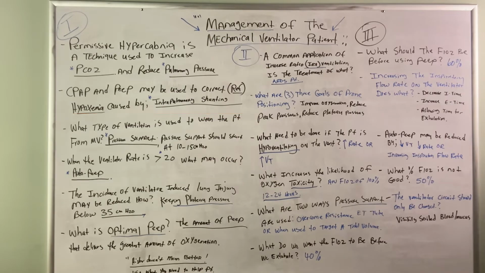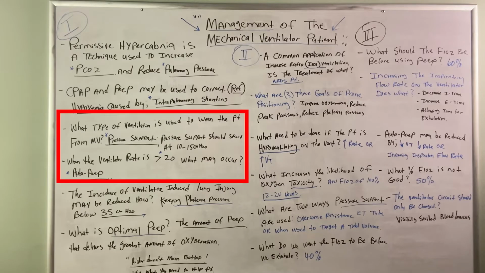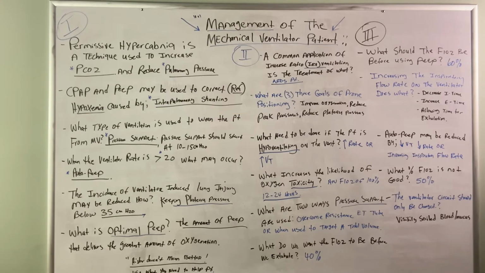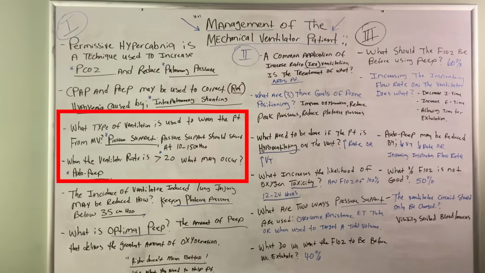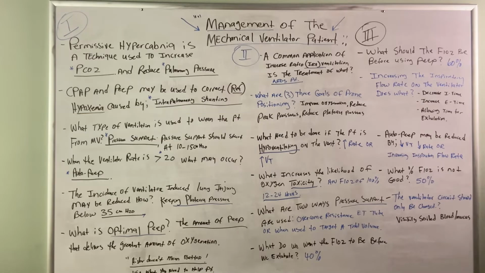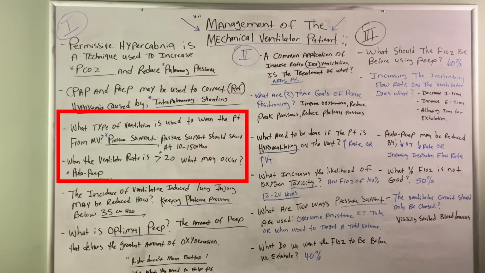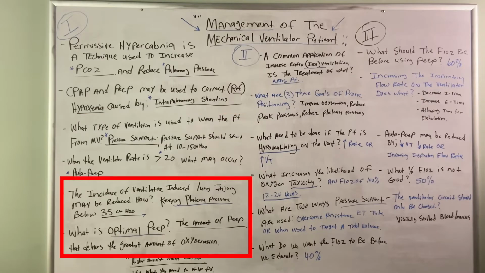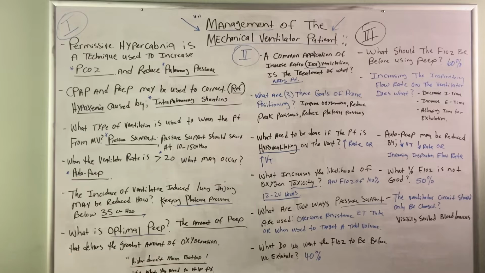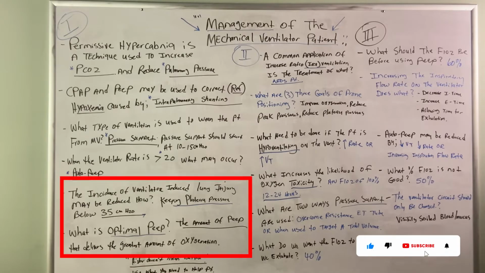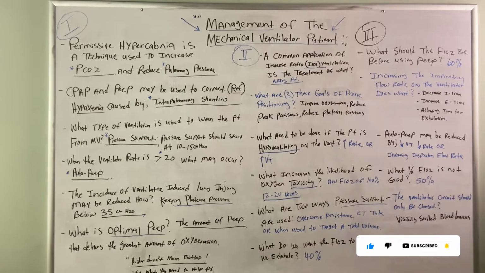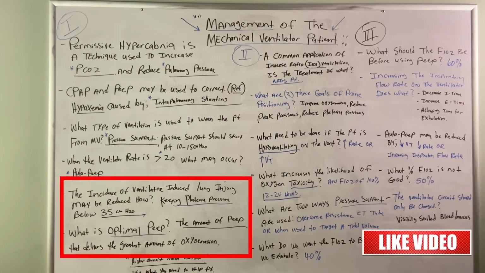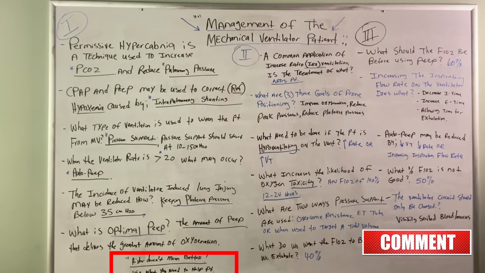What type of ventilation is used to wean the patient from mechanical ventilation? Pressure support. And pressure support should start at around 10 centimeters of water pressure up to 15. When the ventilator rate is greater than 20, what may occur? This will cause auto-PEEP. The incidence of ventilator-induced lung injury may be reduced how? By keeping the plateau pressure below 35 centimeters of water. What is optimal PEEP? Optimal PEEP is the amount of PEEP that delivers the greatest amount of oxygenation. Higher doesn't mean better. Use what you need to help the patient.